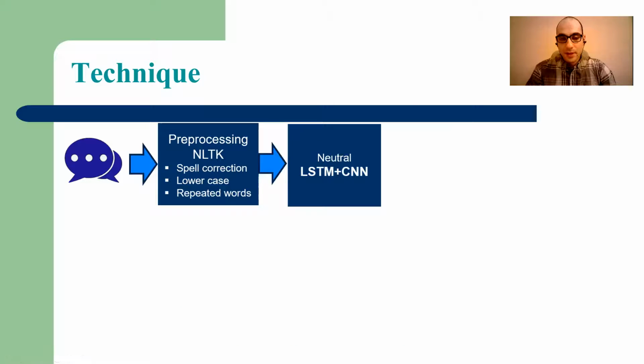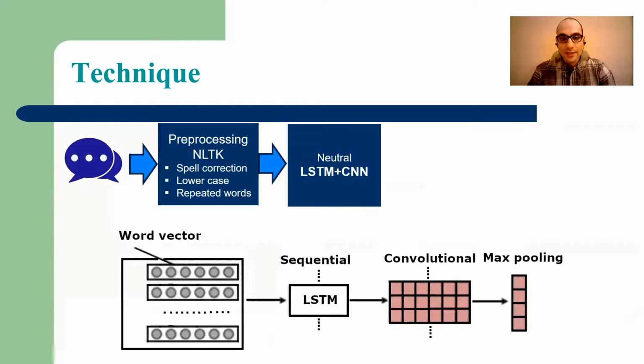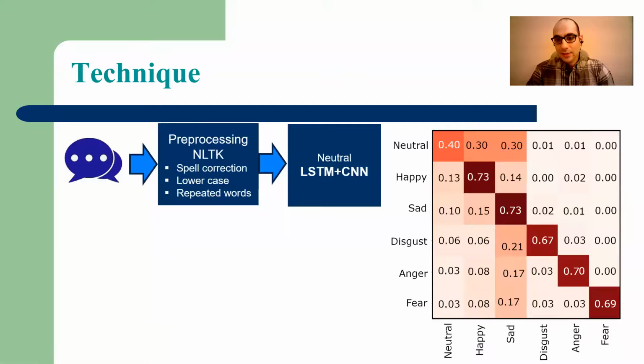The second step in the pipeline is classifying the emotion of a sentence as neutral or non-neutral. I solved it by using a combination of long short-term memory and a convolutional neural network, because recent work has shown that this combination can provide superior results compared to traditional tools. The schematic of the tool is shown on the bottom. First, sentences are converted to vectors, then they go through the sequential part, then the convolutional part, and finally a max pooling layer.